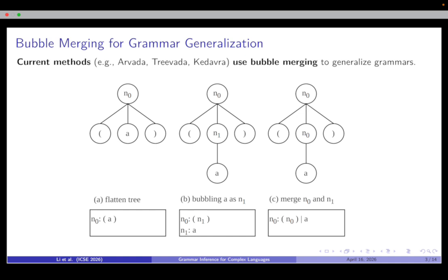Existing approaches such as Arvada, Treevada, and Kedavra mainly use bubble merging to infer grammars. For example, given a string, we create a flat parse tree. The parse tree can be mapped to a grammar. Then we bubble A as N1 and try to merge bubbles N0 and N1 to generalize the grammar.